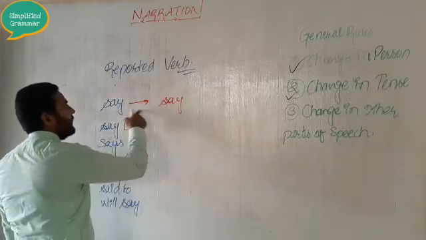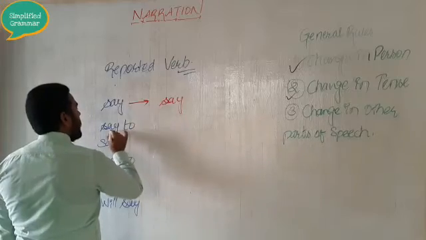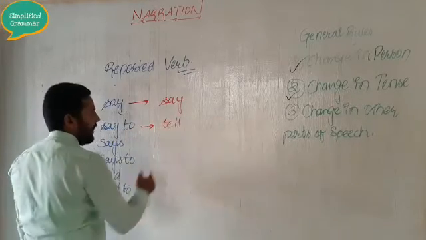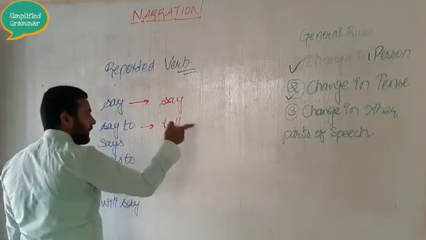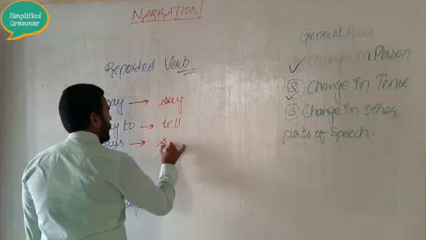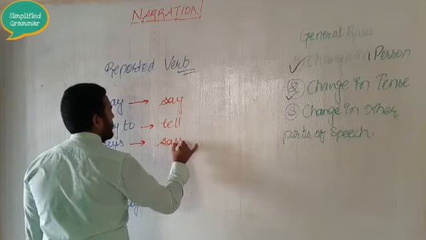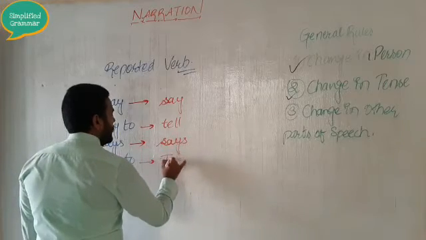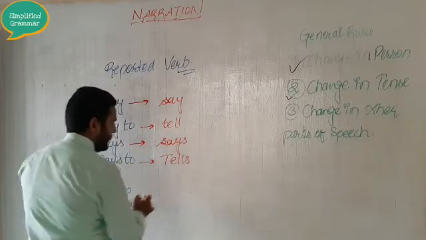This say will remain as it is, say. This say to will change to tell in the indirect speech, and this says will remain as says. Now this says to will be changed to tells.